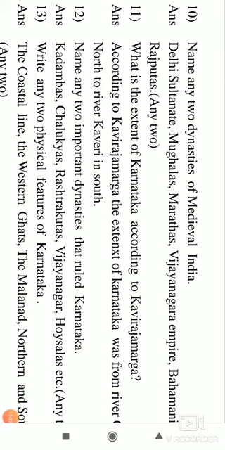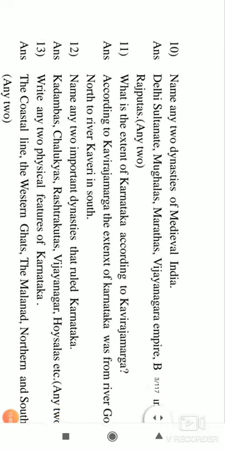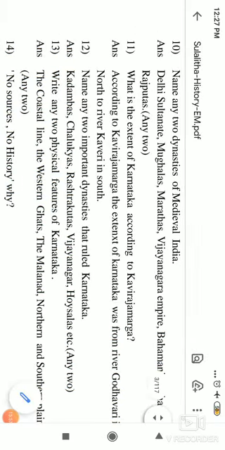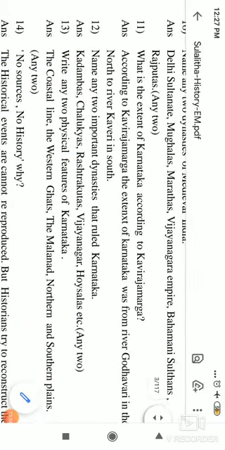What is the extent of Karnataka according to Kavirajamarga? I have already mentioned it. This is the 11th question. According to Kavirajamarga, the extent of Karnataka, the K supposed to be capital, was from the river Godavari in the north to the river Kaveri in the south.